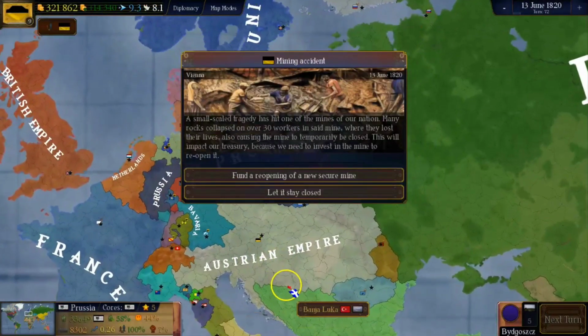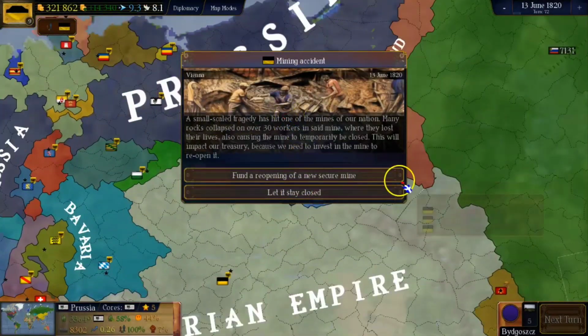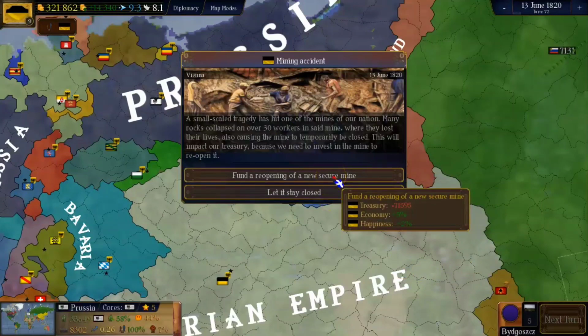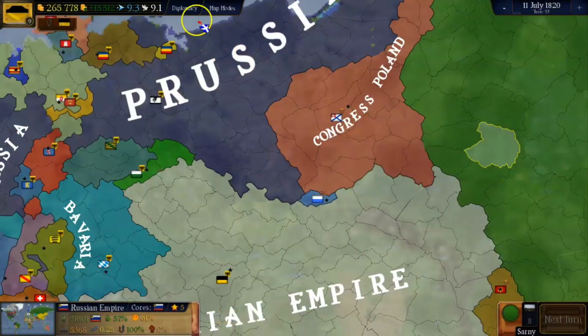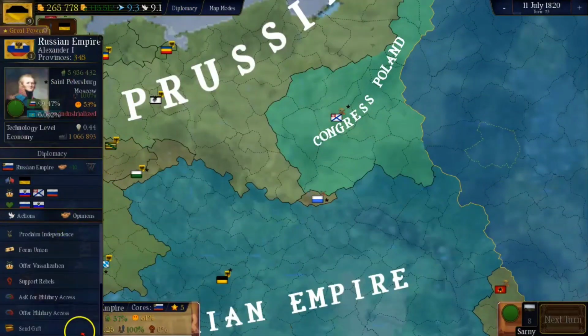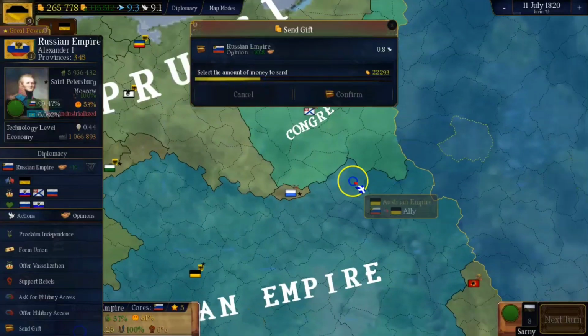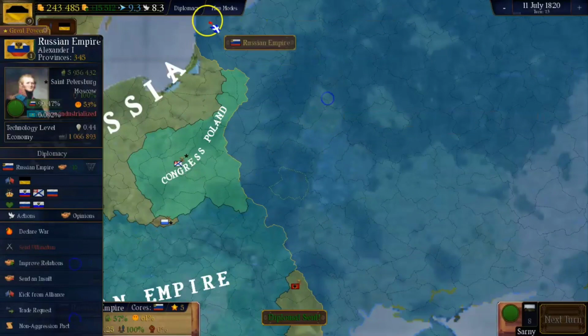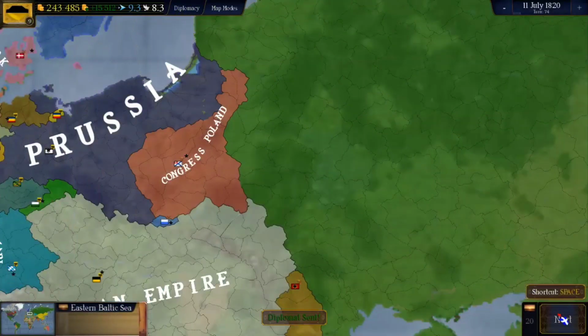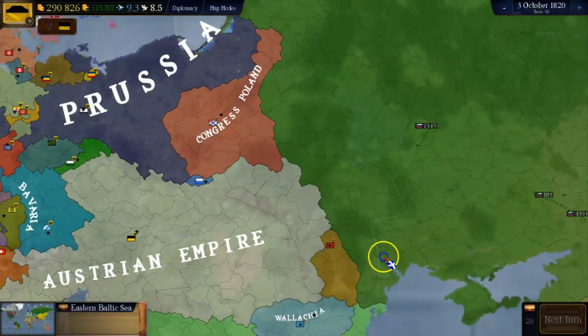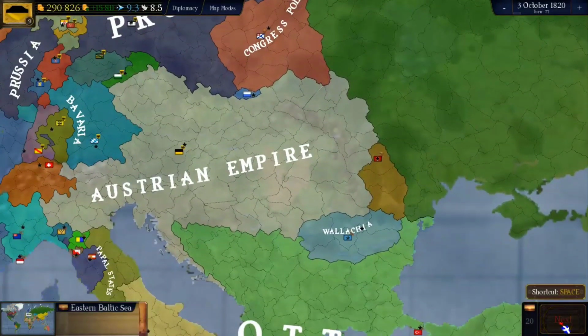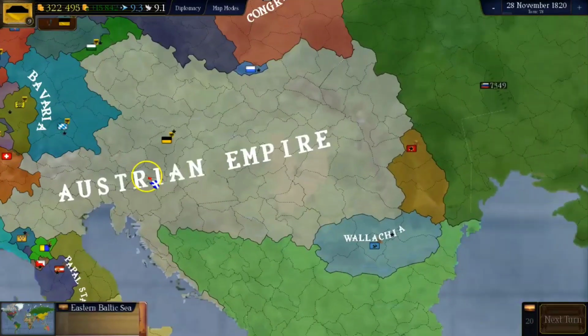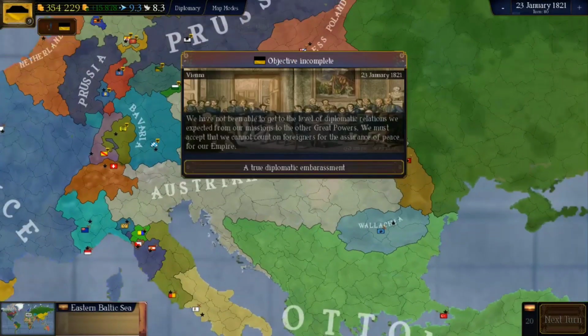We have the mining accidents. We'll just fund reopening a secure mine, so lose some cash but gain economy and happiness. Let's see how our improvement of Russia is going. We'll send a gift to the Russians so that their opinion is better. Sending gifts to nations is a great way to improve the relations faster, as far as I know. I wish they made it so that giving free trades to them was too, but I guess we'll not have that. Updates the game, which is basically impossible.